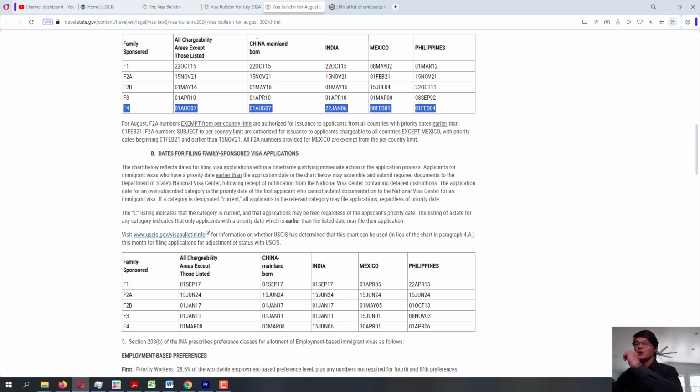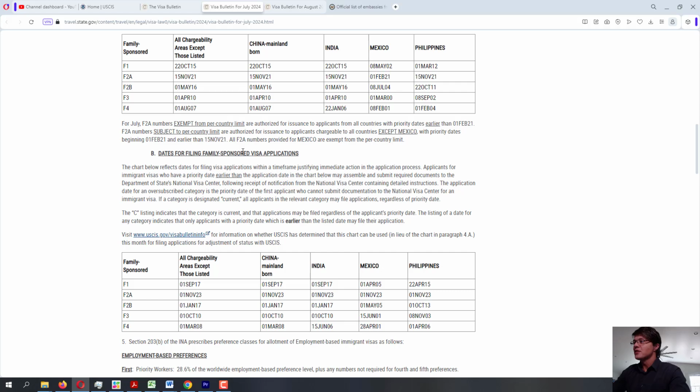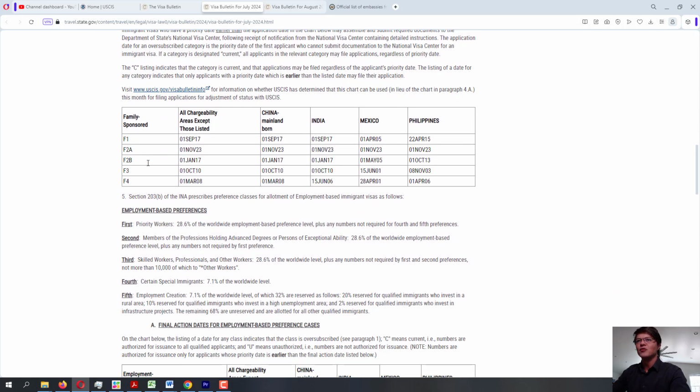So it looks like there was only 7-day movement for Mexico, the whole month. In a whole month, only 7 days movement for one chargeability area. Wow. Okay, so that's pretty horrible. Let's move on to graph B and see if there is any movement for graph B.